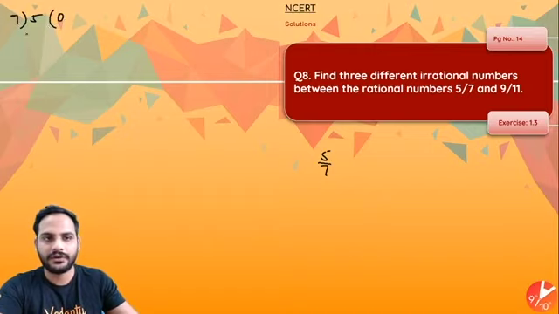5 divided by 7: 7 zeros are 0, remainder 5. Put a point, and 7 sevens are 49, remainder 1.